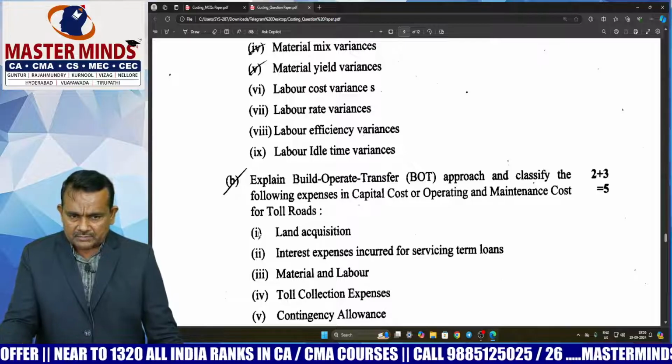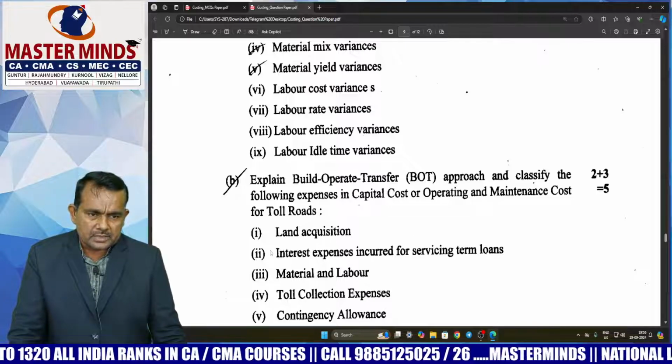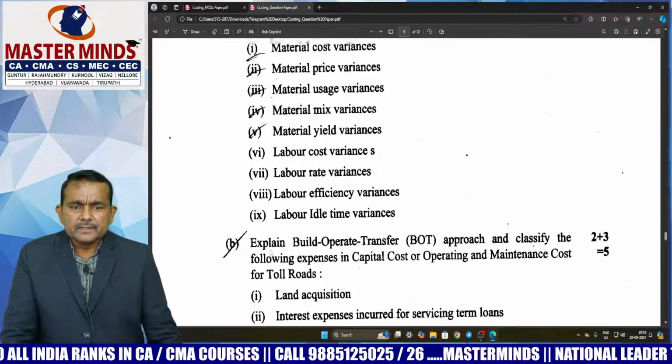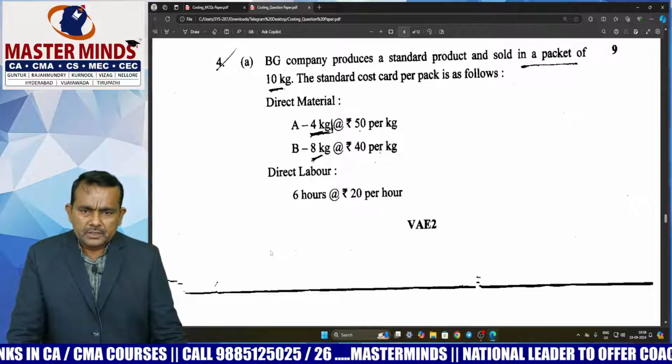Next, list of expenses. Which one is the capital cost? Which one is the operating and maintenance cost? So easily you can answer this one, sir. So here fourth question, easily you can do it, sir.